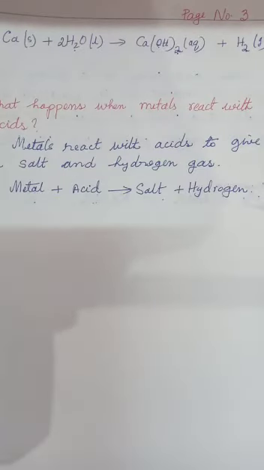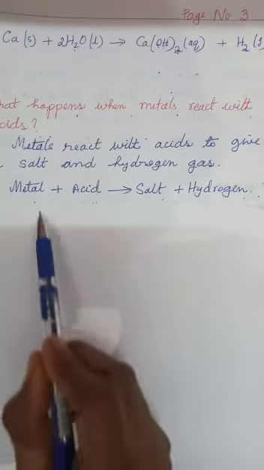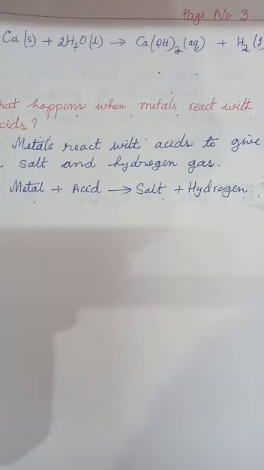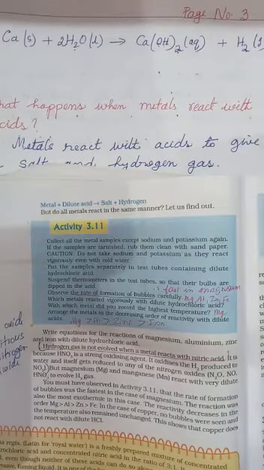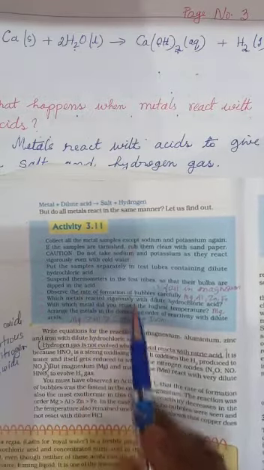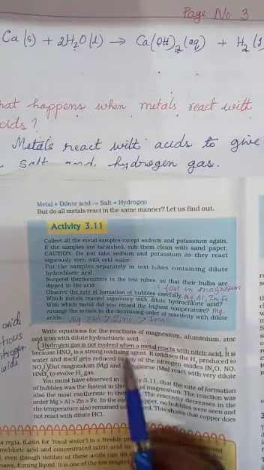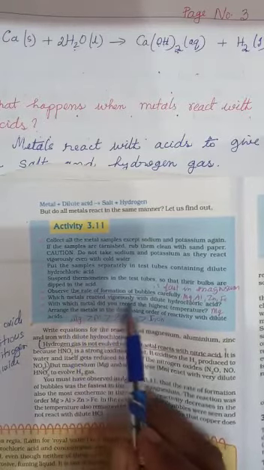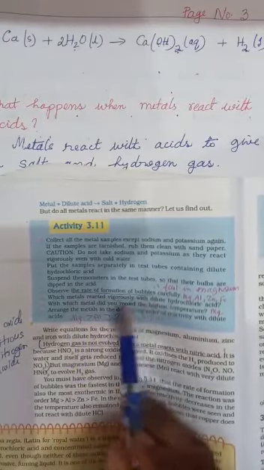Let us see what happens when metals react with acids. Metals react with acids to give a salt and hydrogen gas. Metal plus acid gives salt and hydrogen gas. Activity 3.11. Collect the samples of metals. Students, refer the video. Then there are some questions. Observe the rate of formation of bubbles carefully.